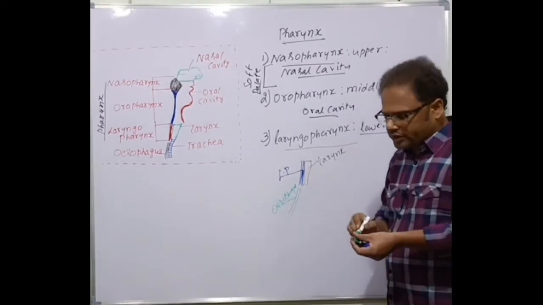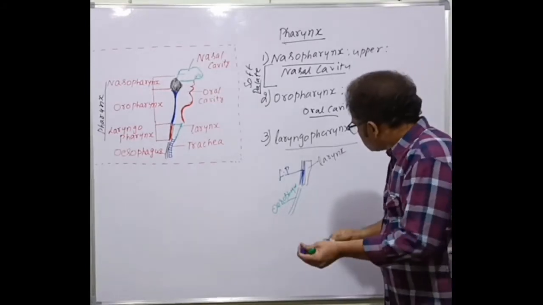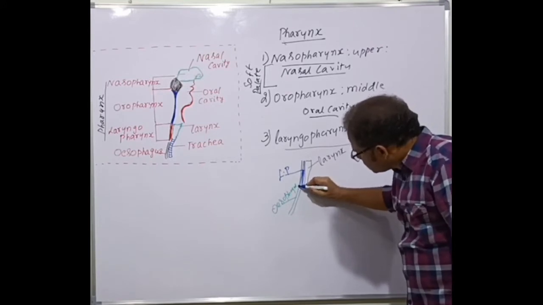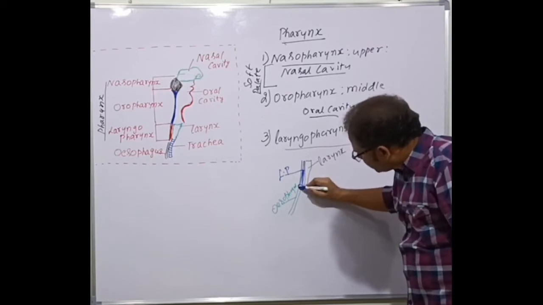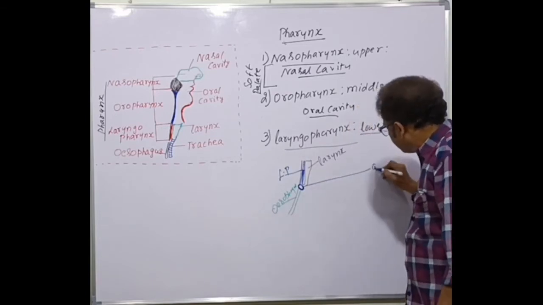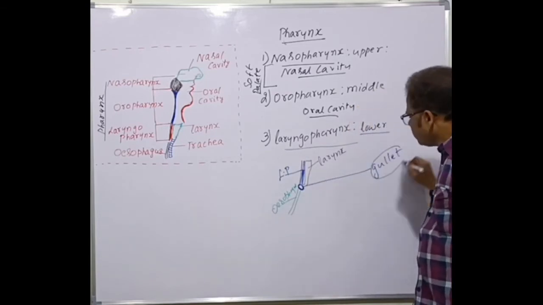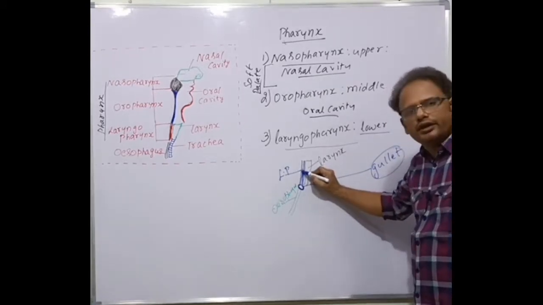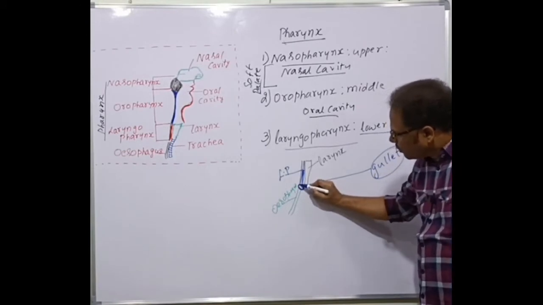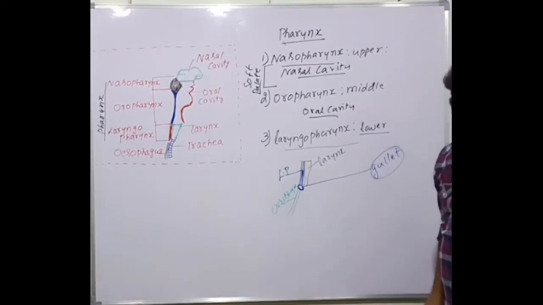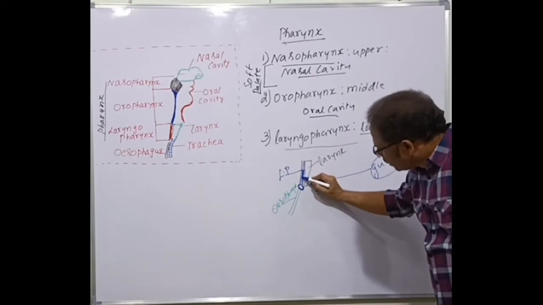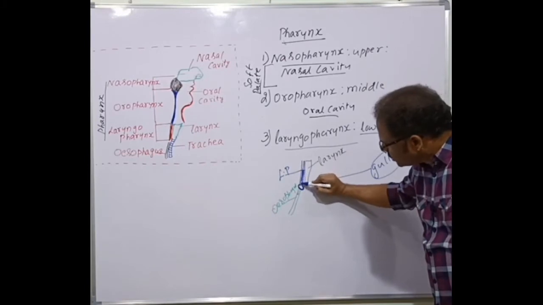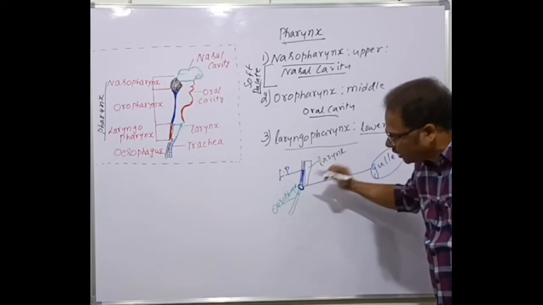How is this possible? Let's elaborate now. The laryngopharynx is connected to the esophagus through a small opening here. This opening is called the gullet. The gullet is an opening between the laryngopharynx and the esophagus, through which the food enters from the laryngopharynx into the esophagus, like this.